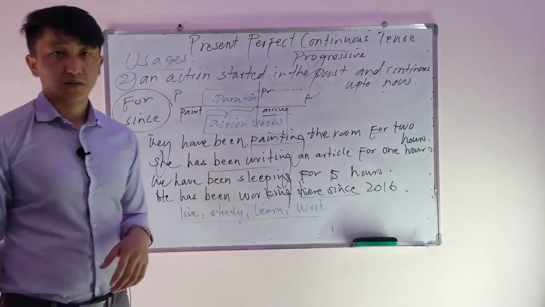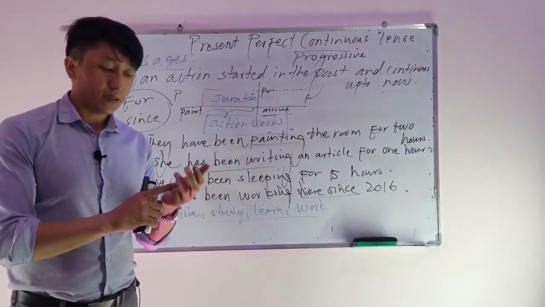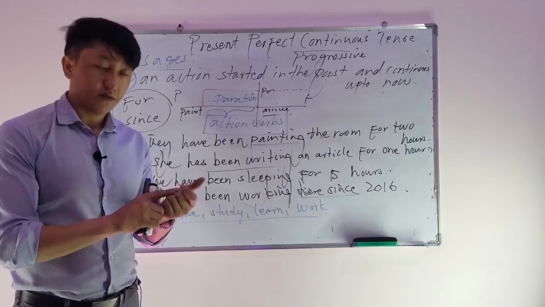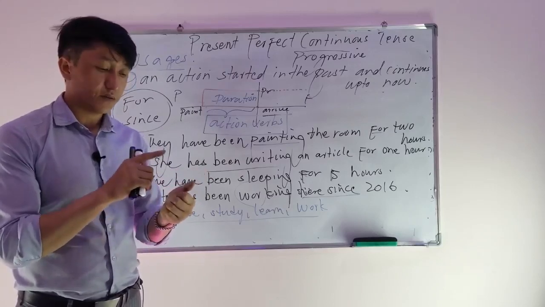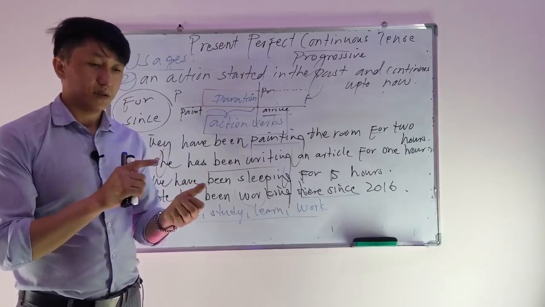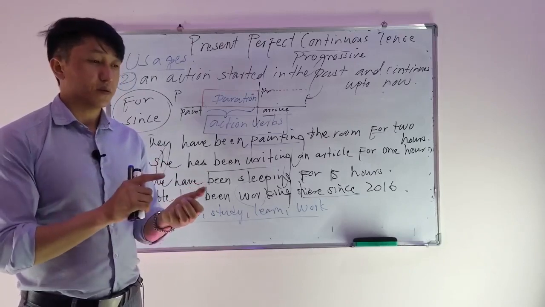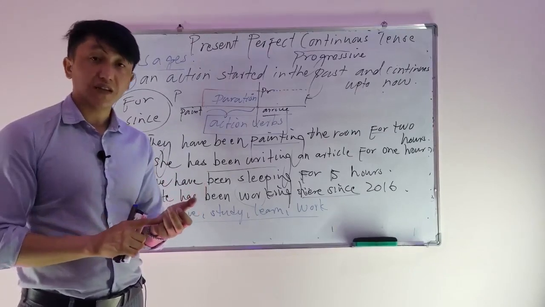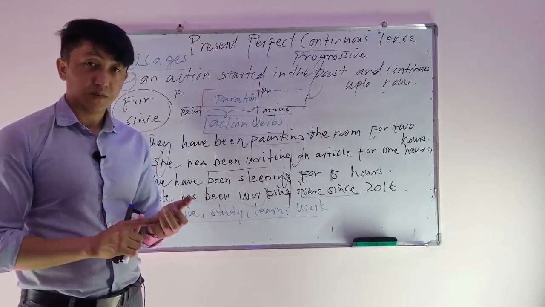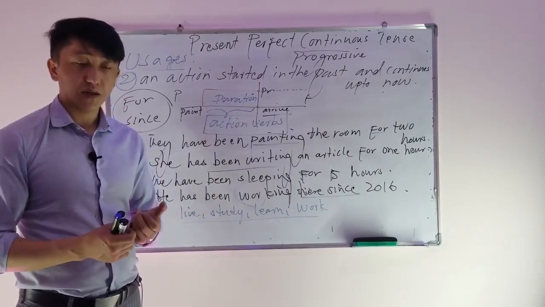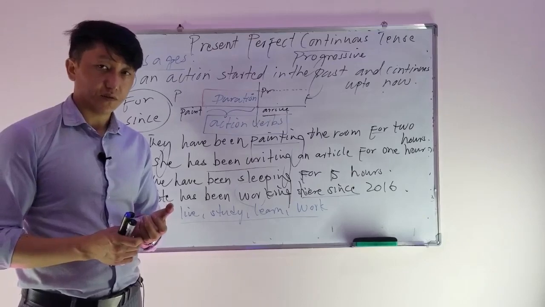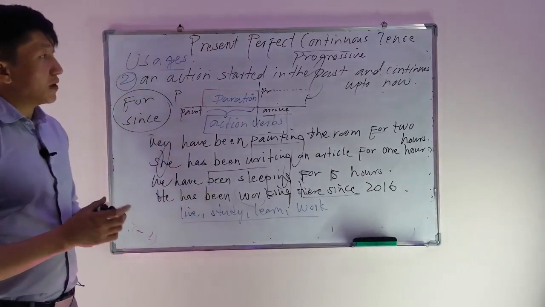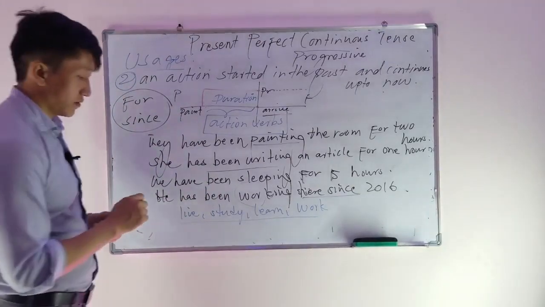What are action verbs? They show actions. For example, write, speak, drive, play, sleep, and clean. For example, if I say I have cleaned the room for 2 months, for 2 years, it's wrong. What do we say? I have been cleaning the room for 2 hours. Now, this is how we use present perfect continuous tense.